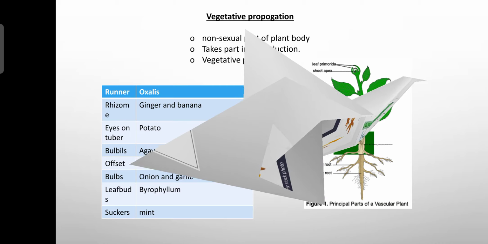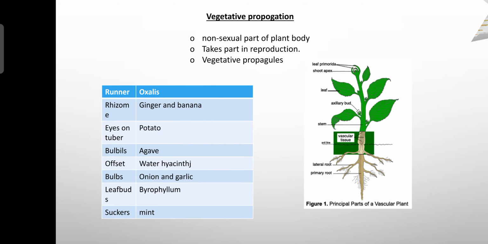Okay, next type is called vegetative propagation. In vegetative propagation, you should know what is the vegetative part and the sexual part in the plant body. Vegetative part means, for example, the root, stem, leaf and the branches. Sexual part is just a flower and its parts. So any non-sexual part of the plant body is called vegetative part of the plant body.